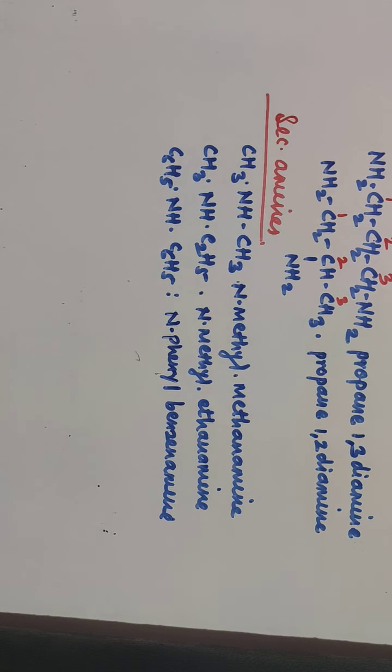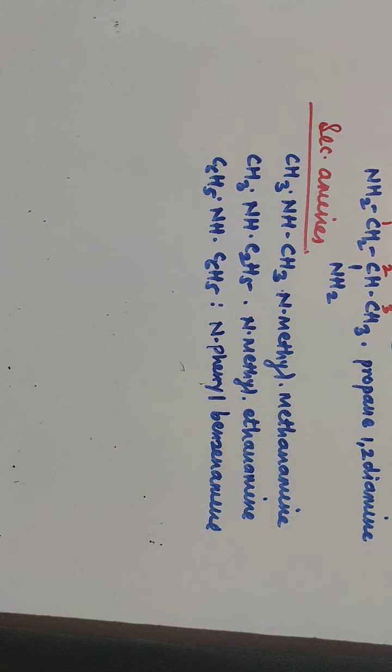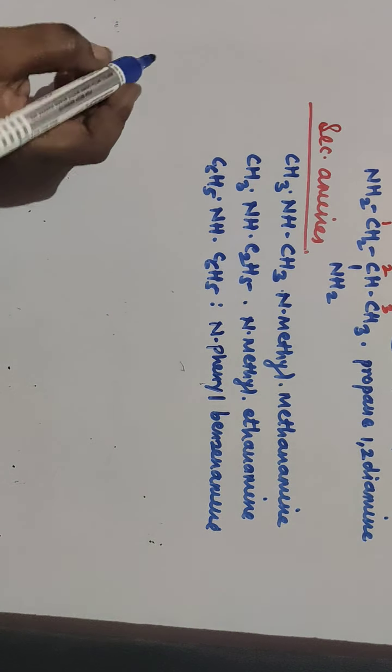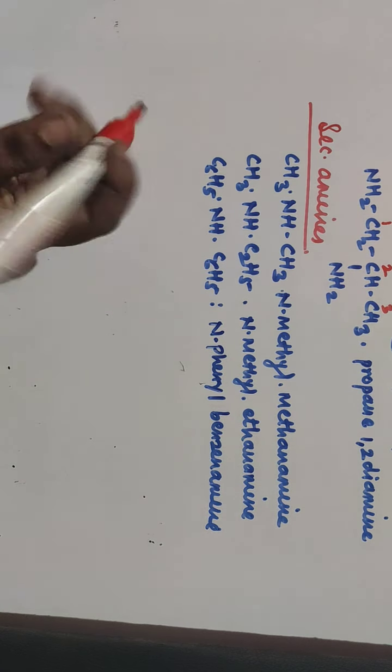So in case of secondary amine, if two similar groups are present, then one group is your main alkane while the other group is considered as N substituent. Wherever two different groups are attached with the NH group, then in that case the largest group is your main alkane while the other group is considered as N substituent. So accordingly you are supposed to write the name of the compound here. Next we'll go for tertiary amines.